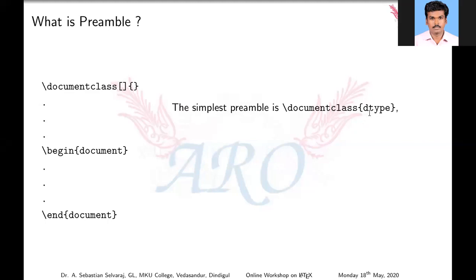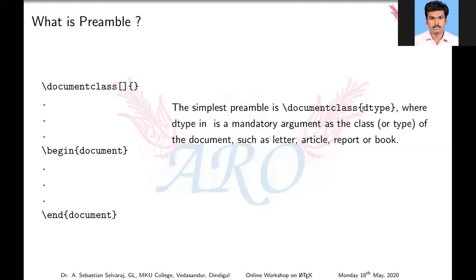Within curly braces, you have to enter your document classes. There are a few document classes available in LaTeX. First one is article, AMS art, book, letter, beamer, slides, and so on. Okay, so it's the simplest form. Curly braces are mandatory arguments, and so on.